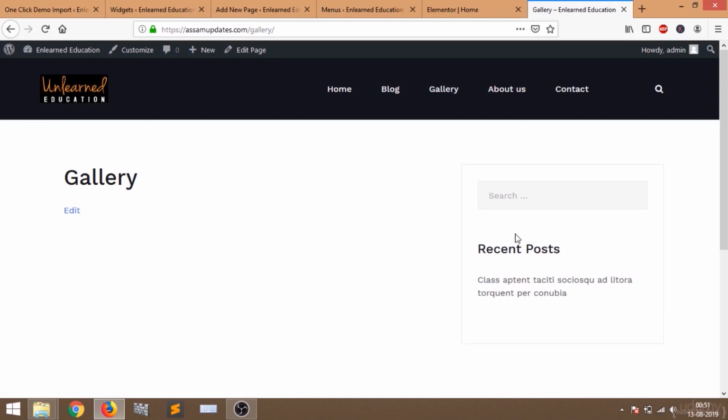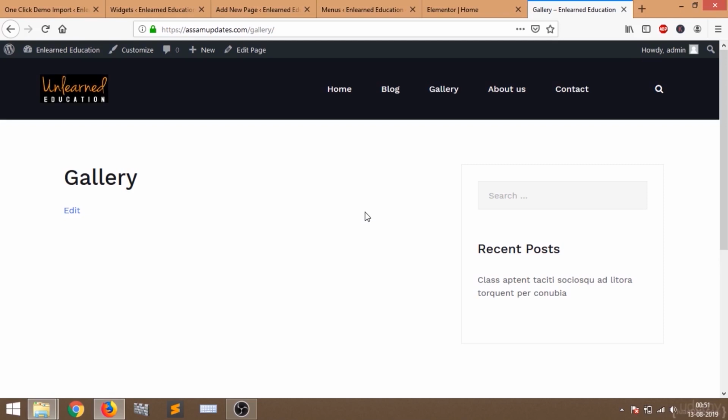So now we are going to add a beautiful gallery here. To add a beautiful gallery, you need another plugin. The name of the plugin is Envira Gallery. I have provided the link to download the plugin in my description. So if you want to download the plugin, just go to the description and download it from there.